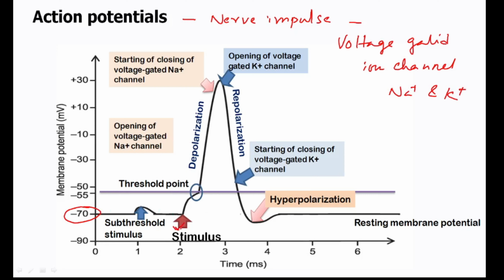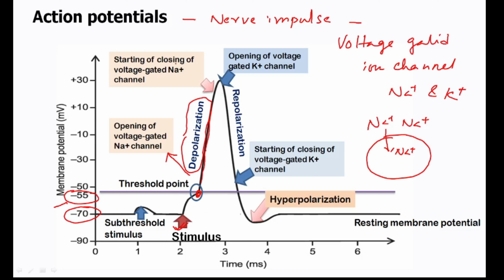When there is a stimulus, and if this stimulus reaches the threshold point, which is minus 55 millivolts, then it will cause the opening of voltage gated sodium channels. Now sodium is more in the extracellular space, so whenever the voltage gated sodium channel opens, sodium comes inside. Positively charged ions are coming inside, so the membrane potential rises, which is known as depolarization.